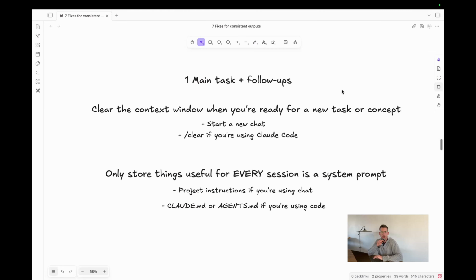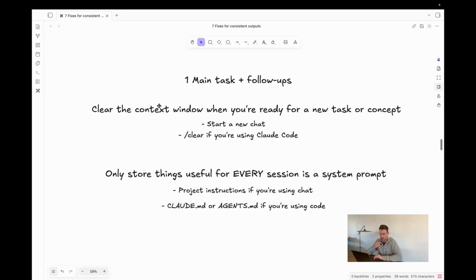Anyways, here are a few tips on how to manage that context window better. Quite simply, try to limit your chats or sessions to one main task plus follow-ups. Follow-ups would be, okay, this is great, but I want the button to be blue, not red, because it already has the context of what it's just built. So there's no real point in starting a new chat for a follow-up. The same goes if you've been having a whole long conversation and you just want to make one correction or a couple of follow-ups: do them in the same chat or session.